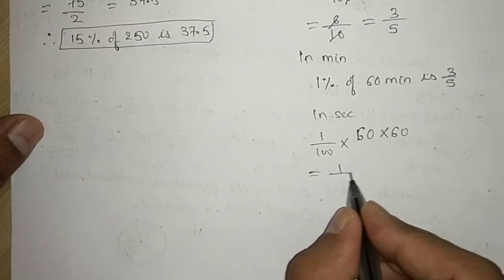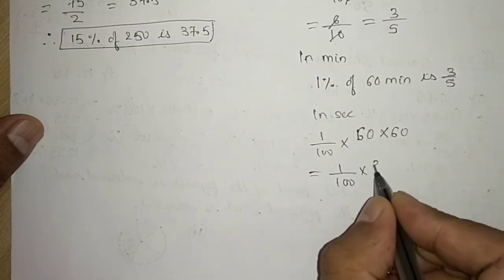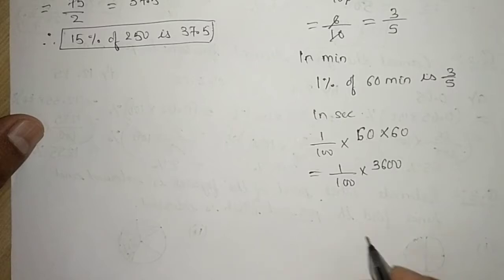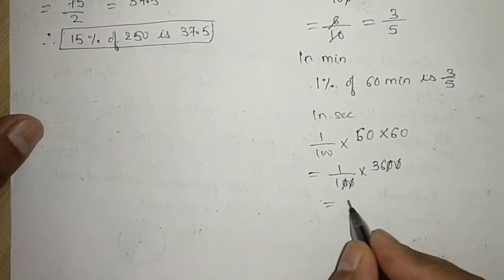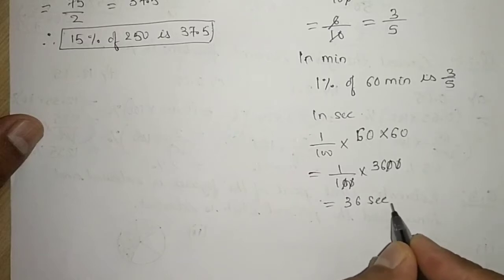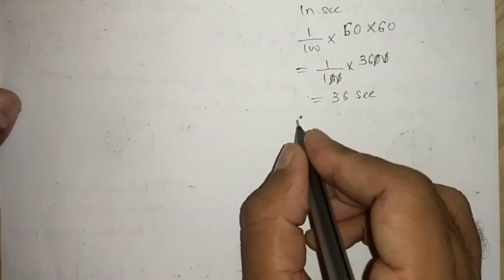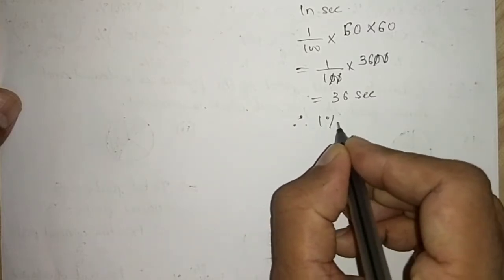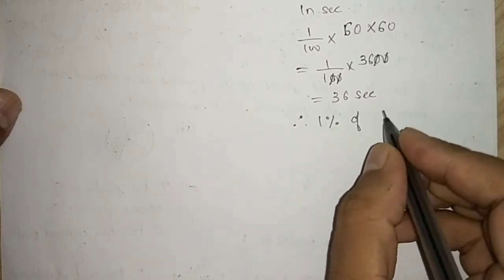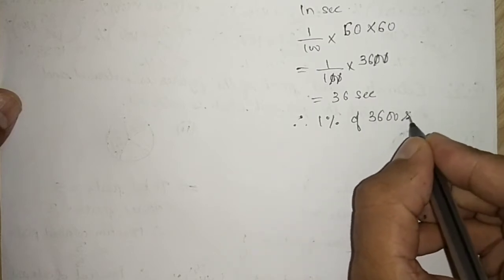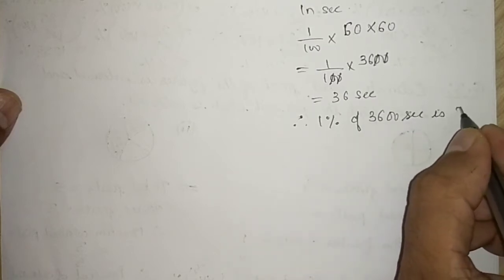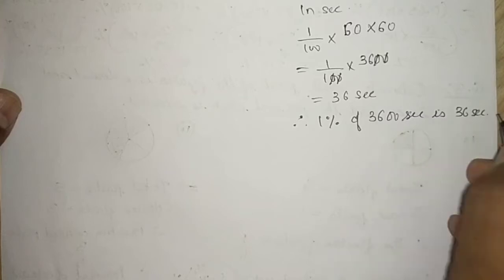So I will get 1 divided by 100 into 3600. 0 will cancel out. So I will get 36 seconds. Therefore 1% of 3600 seconds is 36 seconds.